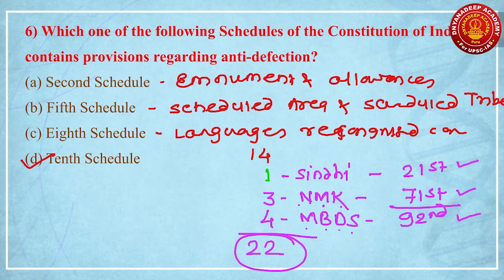Now we will try to understand a few important points about the 10th Schedule. India's original constitution had only 8 schedules. The 10th Schedule was added to the Indian Constitution by the 52nd Constitutional Amendment Act of 1985.